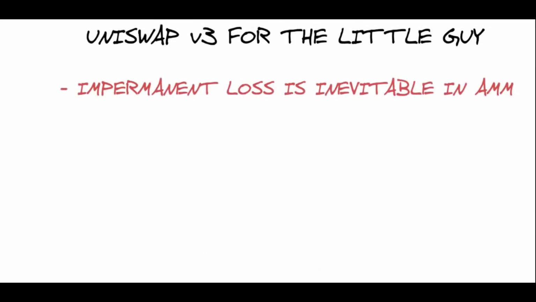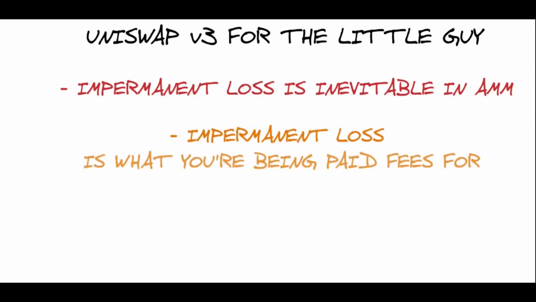The thing is, what you need to take into account is when it comes to automatic market makers such as Uniswap, impermanent loss is the name of the game. You cannot make money without it. If one of your assets goes up in price, then you will get less of it, and if it goes down, you'll get more. So knowing that, you should realize that impermanent loss is part of what you're being paid for. For the risk of losing an asset that is going to go up in price, you get some fees every time the asset gets traded.